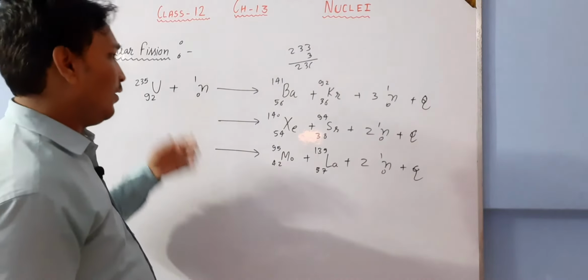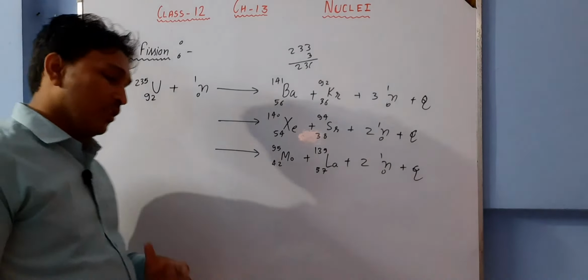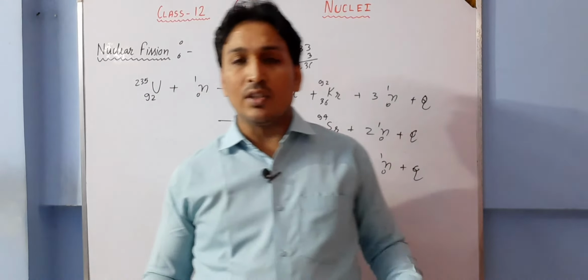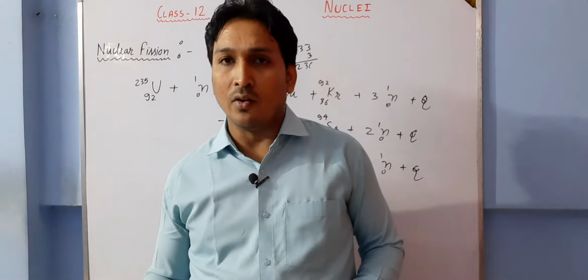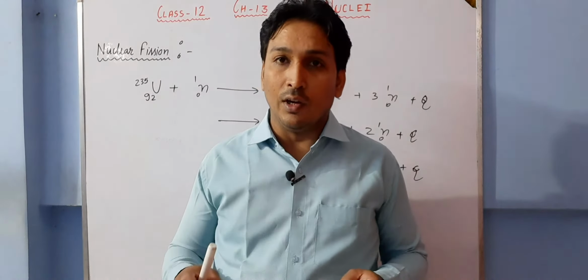In chemistry you call it reactants and products, but this is something different. We are talking about the nucleus here. We are not talking about the exchange of electrons. In chemistry, electrons are getting exchanged and making bonds. Here we are not talking about those. I am telling you about nuclear reactions.